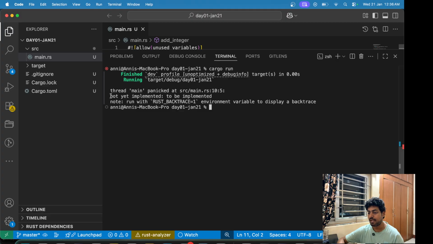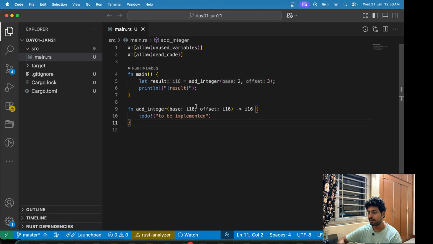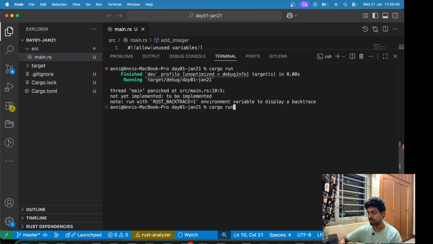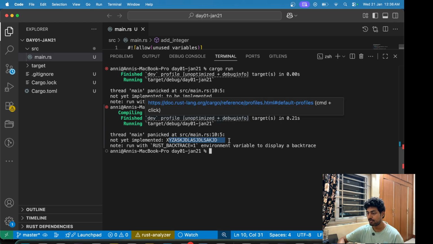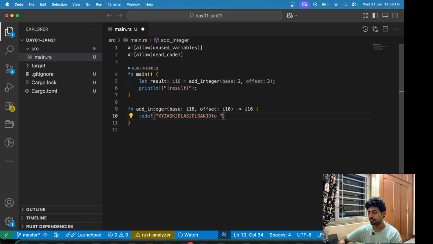You can see that it panicked that the function is not yet implemented, and this is our message, to be implemented. And just to be clear, if I just give any random gibberish message, it should just print that message, which is fine. So yeah, implement me.